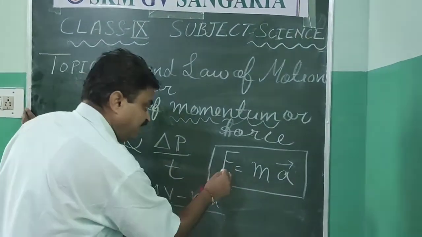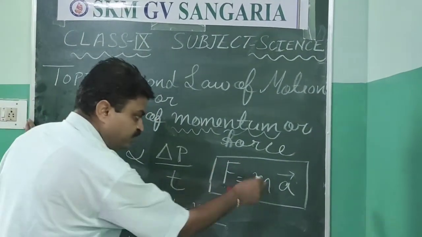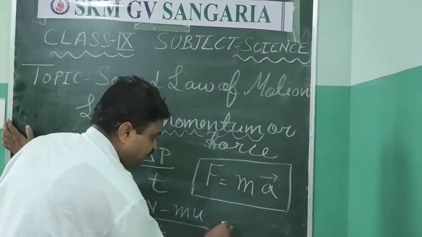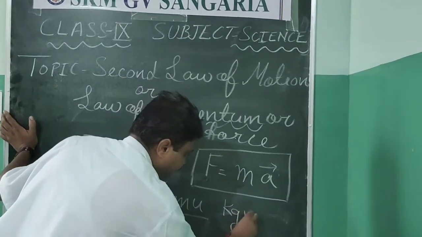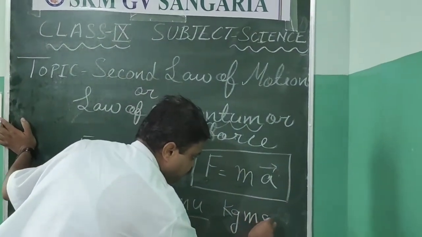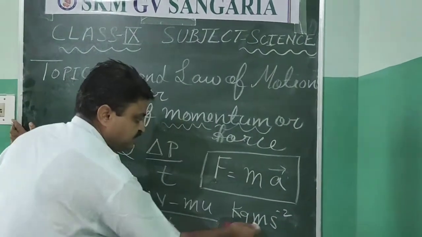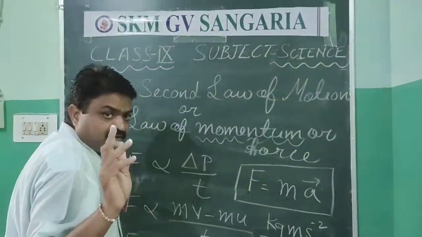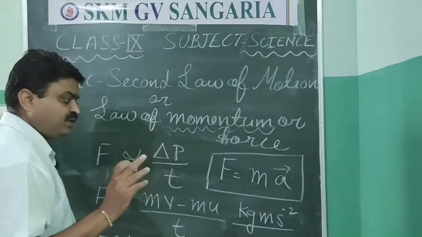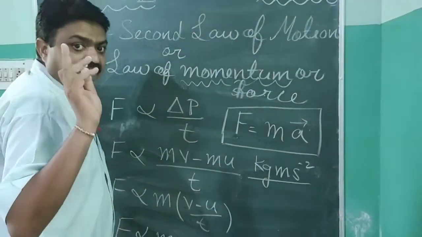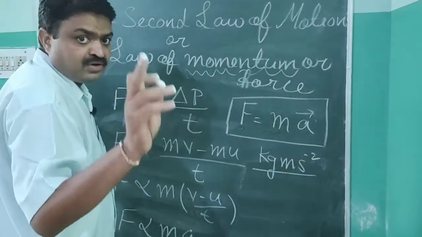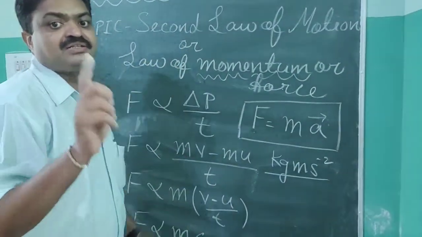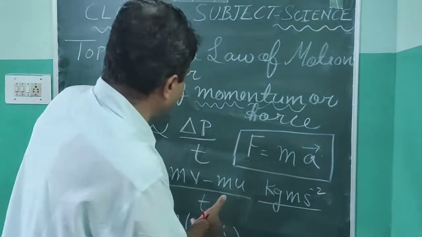Now the SI unit of the force is kilogram meter per second square. This is the SI unit of the force. Now this SI unit is written as Newton to give honor to the great scientist Sir Isaac Newton, who gave this law.